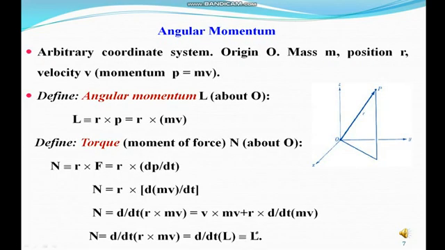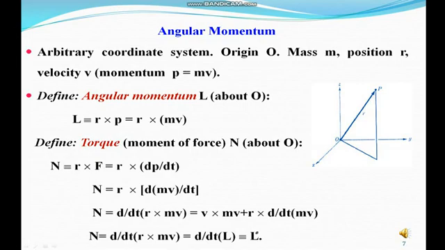We see the angular momentum. Consider an arbitrary coordinate system with origin O. Consider a particle of mass m with velocity v. The position vector of the particle with respect to origin O is r. The momentum of the particle p equals mv.